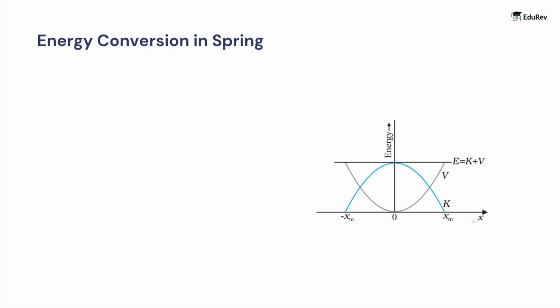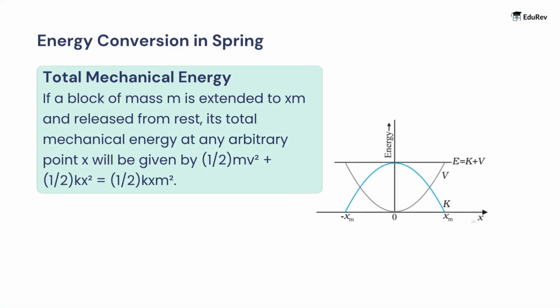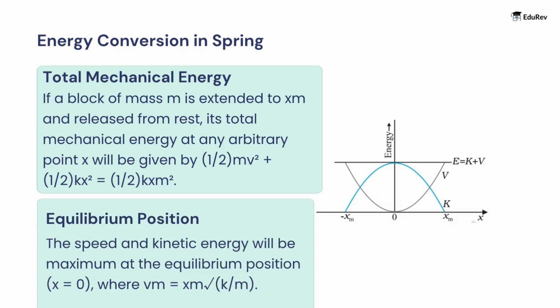How is energy converted in a spring? If a block of mass m is extended to xm and released from rest, its total mechanical energy at any arbitrary point x will be given by half mv square plus half kx square is equal to half k xm square. The speed and kinetic energy will be maximum at the equilibrium position, x is equal to 0, where Vm is equal to xm root k by m.